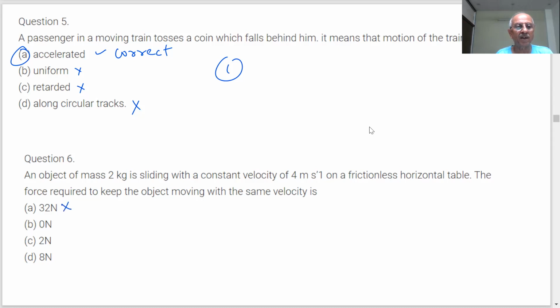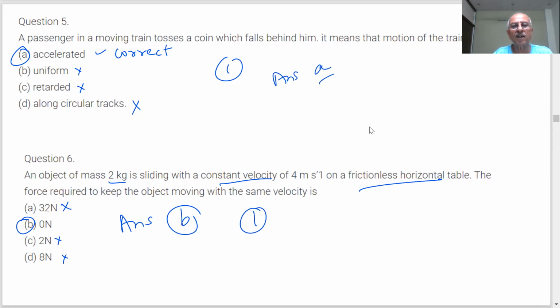Sir, because if there were any force, the velocity would increase or decrease. The table is frictionless, so there is no frictional force. If frictional force were there, then we would need some force. So these are wrong answers. Then the only answer here is B.